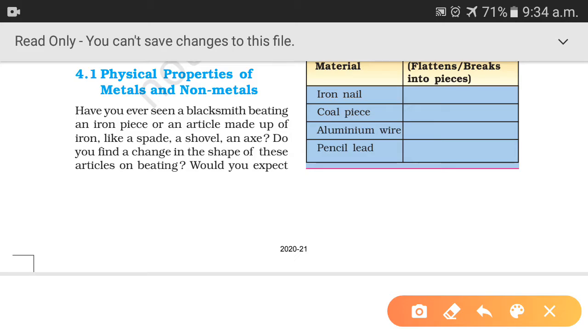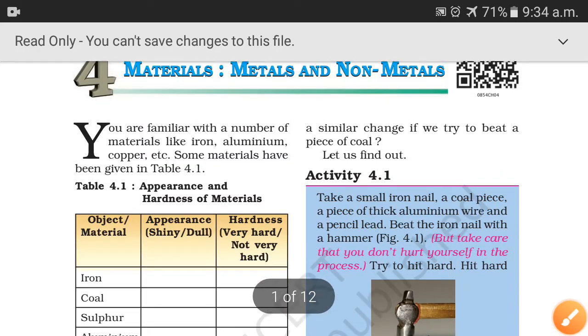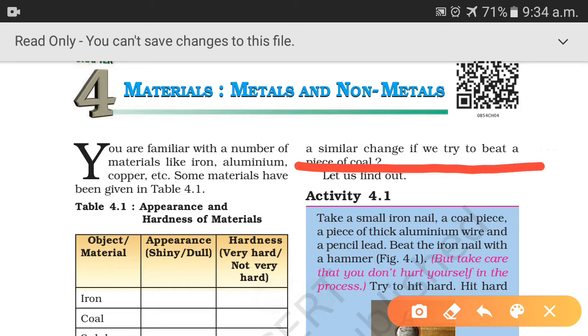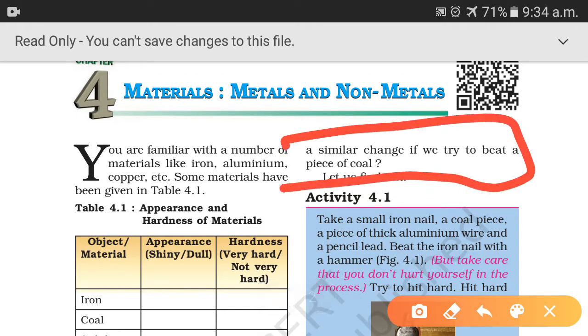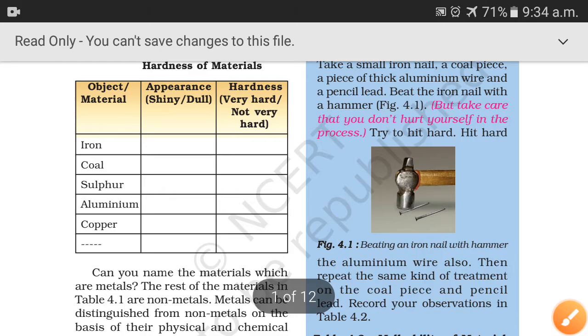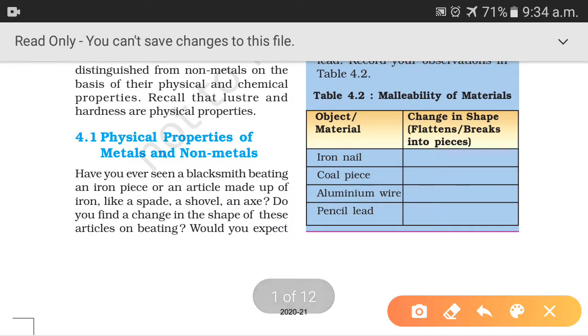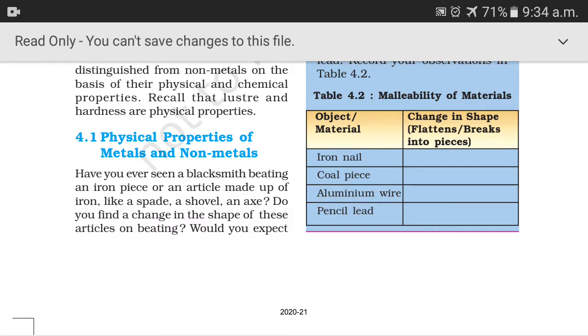Whenever you beat an iron piece, there is a change in its shape on beating. Now would you expect a similar change if you beat a piece of coal? If you beat a piece of coal, does its shape get changed? No, its shape does not get changed, but the shape of an iron piece gets changed on beating, right?